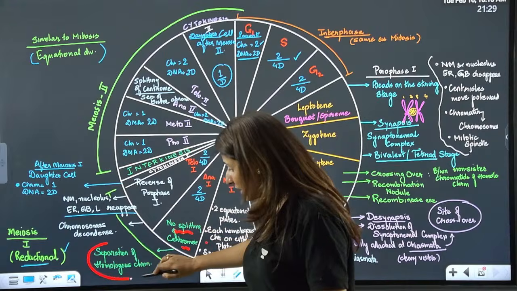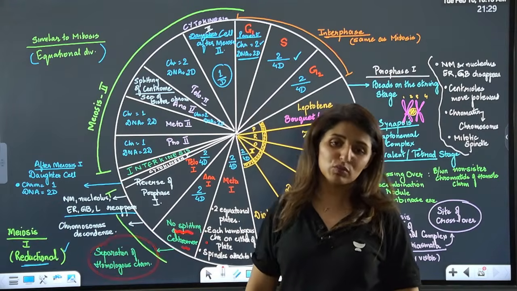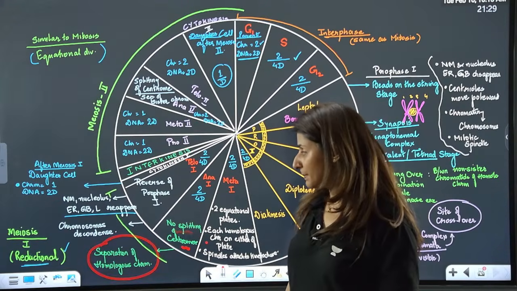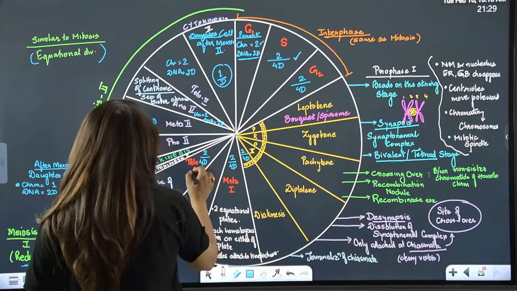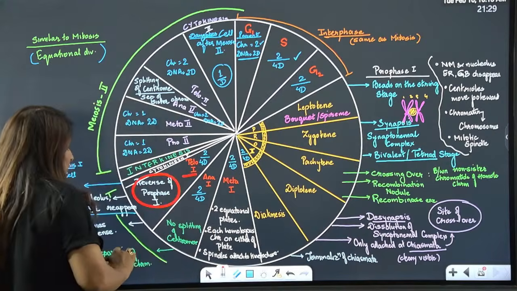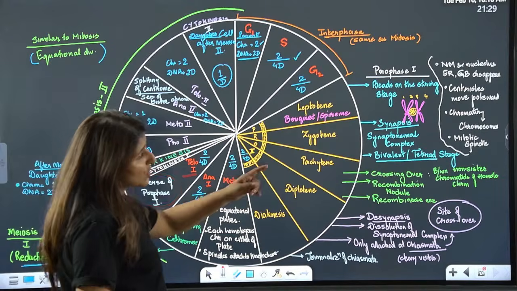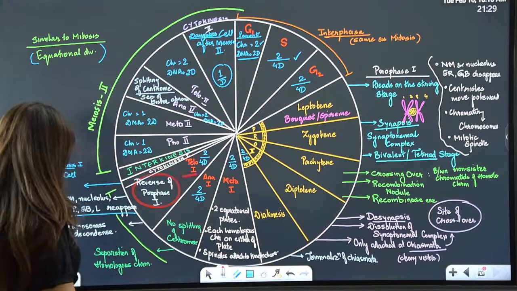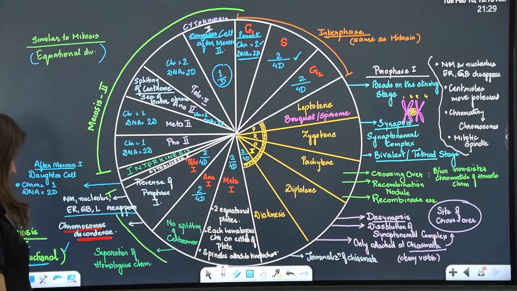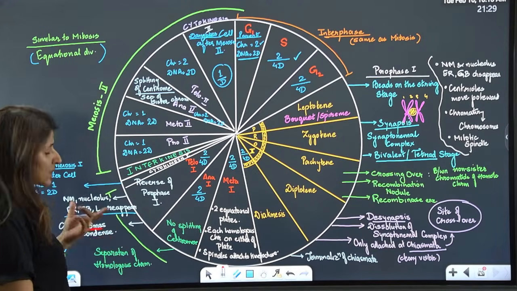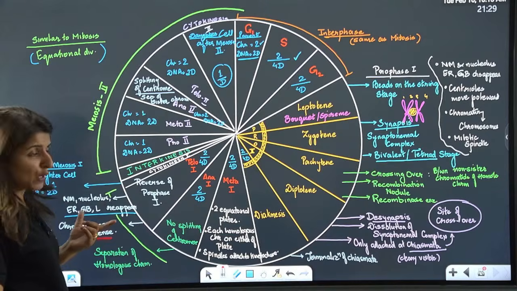There is instead a separation of homologous chromosomes. Are we sorted here? Yes. And then guys, telophase 1 is going to be the reverse of prophase 1. So all these structures which disappeared are going to reappear here. Chromosomes will again decondense for a while. Is that clear?